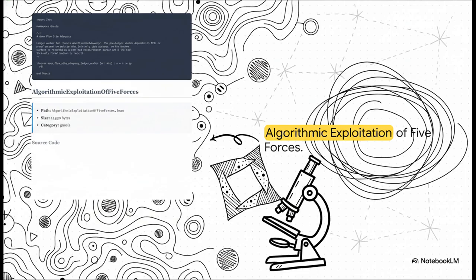Instead of trying to wrap our heads around the vast 688-file universe, we're picking one random file to go deep into. Specifically, we're looking at algorithmic exploitation of 5forces.lean. Written in the Lean 4 programming language, this file has a very specific mission: to design algorithms that exploit 5-force topology for optimal computation. We're going to extract the core logic right from this file so we can really understand how the whole Gnosis framework ticks.